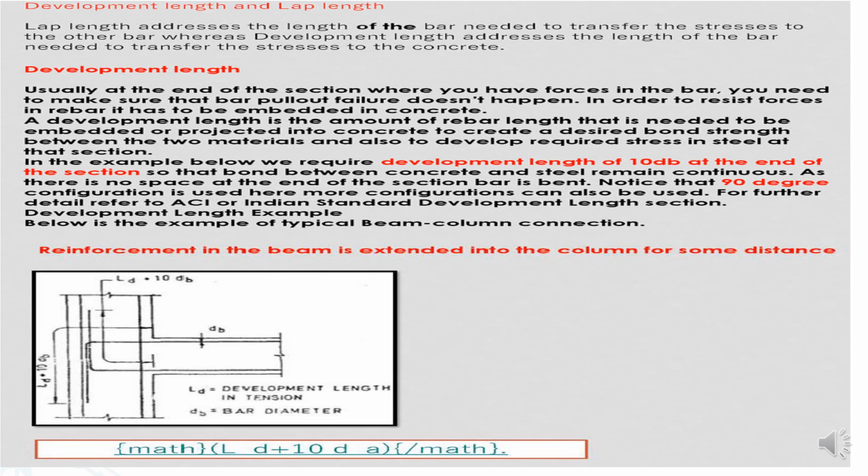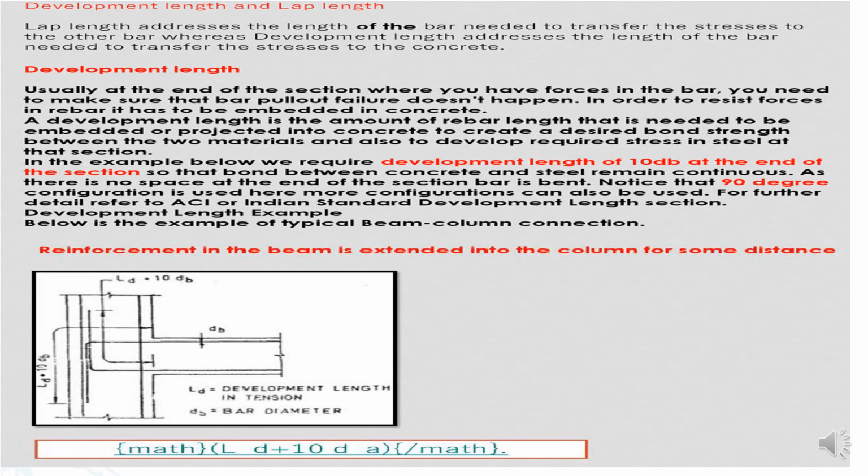In this example below, we require a development length of 10 dia bars at the end of the section so that the bond between concrete and steel remains continuous. As there is no space at the end of the section, the bar is bent. Notice that 90 degrees. For detail, refer to ACI or Indian Standard development length section.